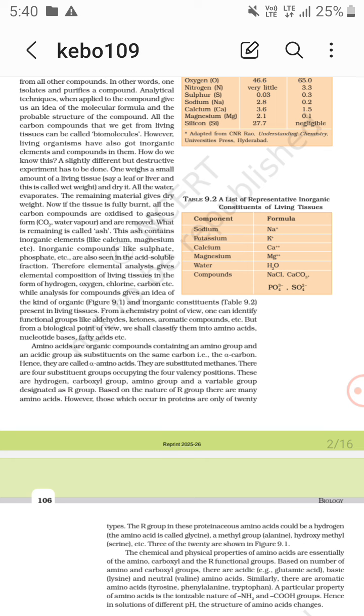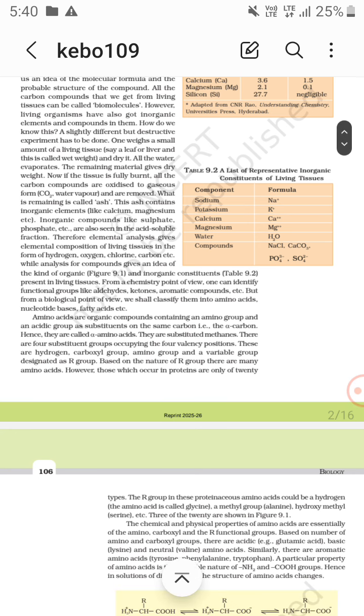When the tissue is fully burned, the carbon compounds are oxidized to gaseous form, that is CO2 and water vapor. Okay, and a remaining ash is present. That ash contains calcium and magnesium.